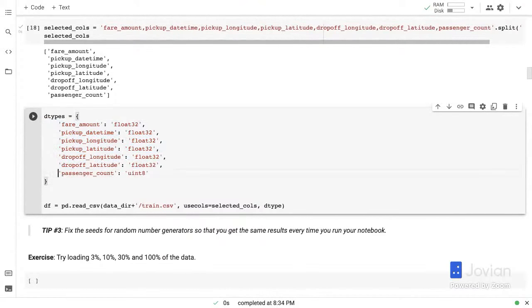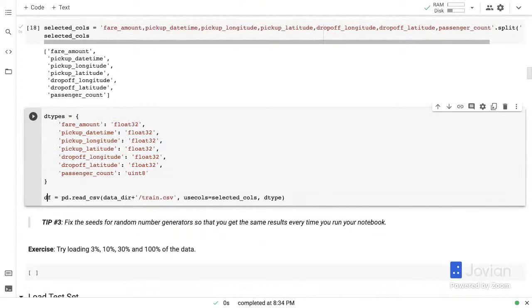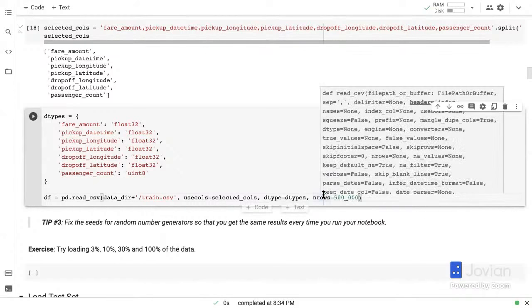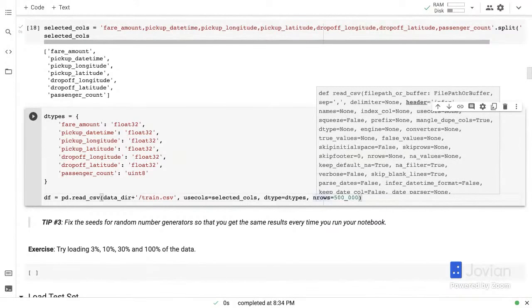And let's just indent that. So those are the D types. So that's the value of the D type. And now we could provide this n rows equals 500,000. And you can also write numbers like this to make them easier to read. So we could do this and we would get the first 500,000 rows, but I want a random 1% sample.